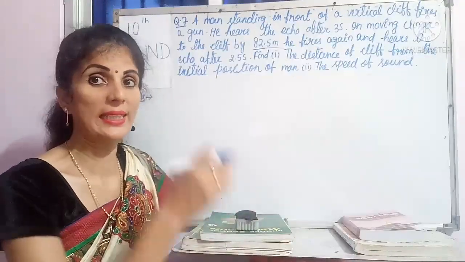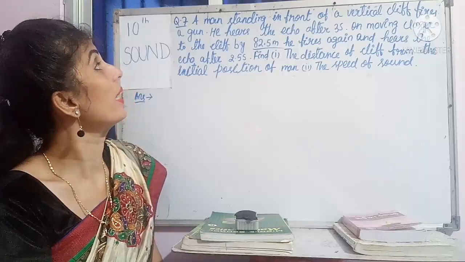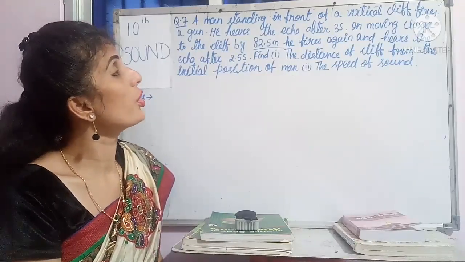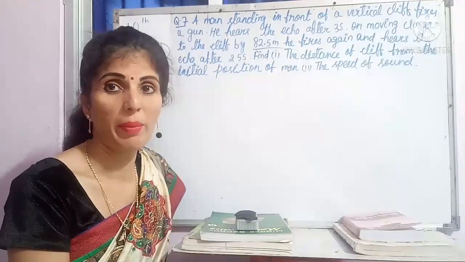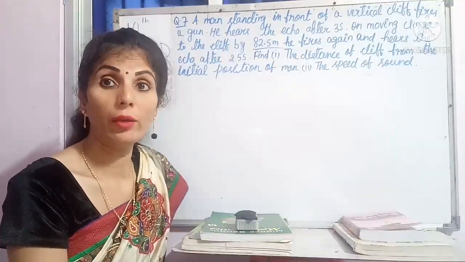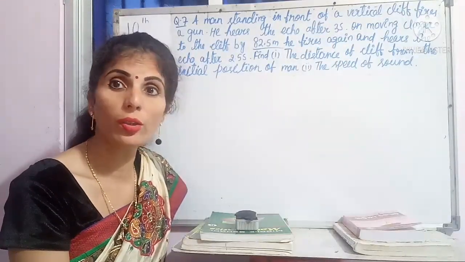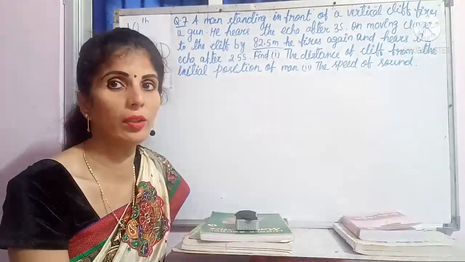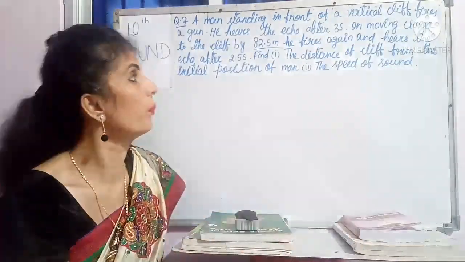Now children, let's read the next question. A man standing in front of a vertical cliff fires a gun. He hears the echo after 3 seconds. Means your action is man is firing a gun and echo is coming from a cliff. And what is the time taken? That is the 3 seconds. Distance had not given and your velocity also had not given. Now see the next lines, if distance had given or not.